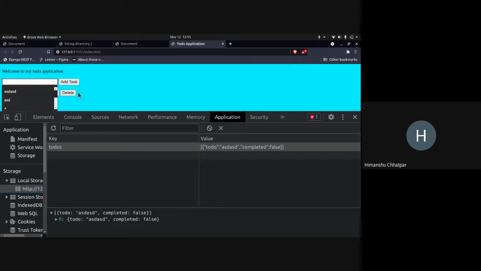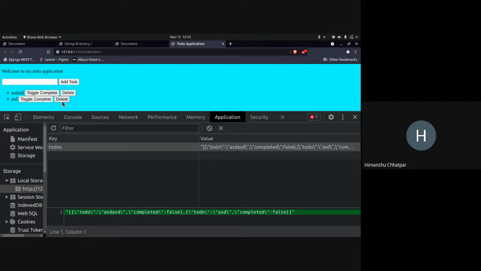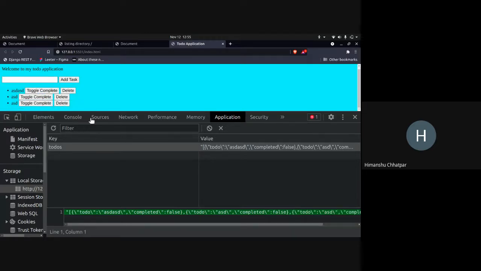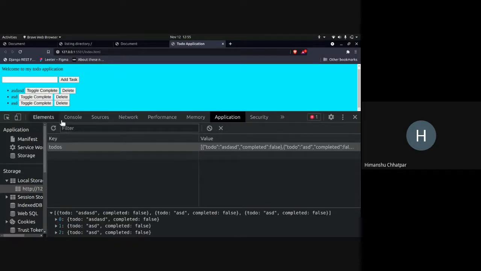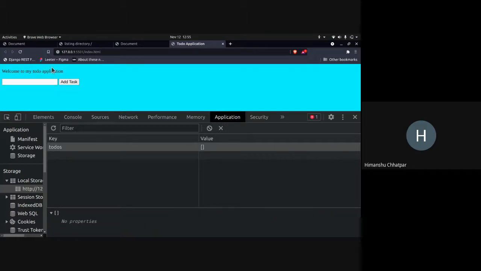Here you can see everything in the local storage. If I add something, it is also added in the local storage. If I add something else, this is also added into the local storage. So local storage is an additional complexity. If you want, you can add it. If you don't want, you can leave it. Then you can toggle it complete, incomplete, like that. So this is how it works.